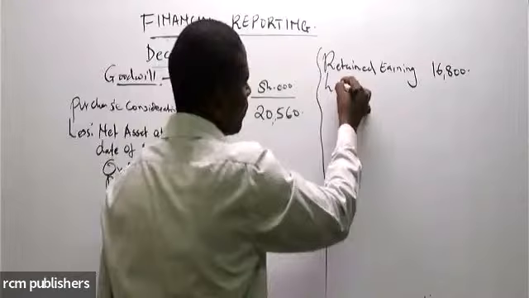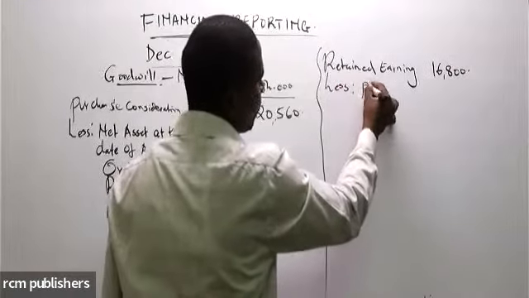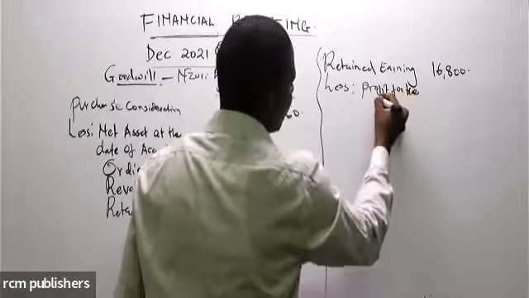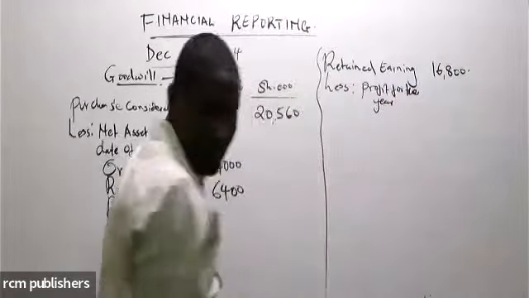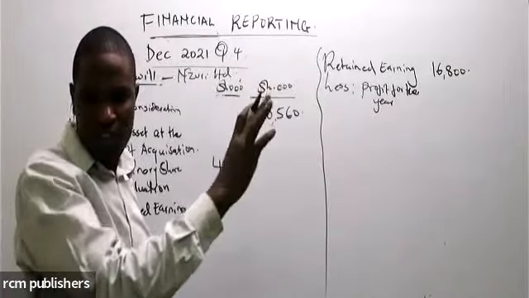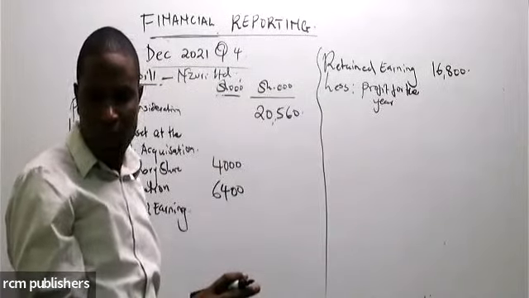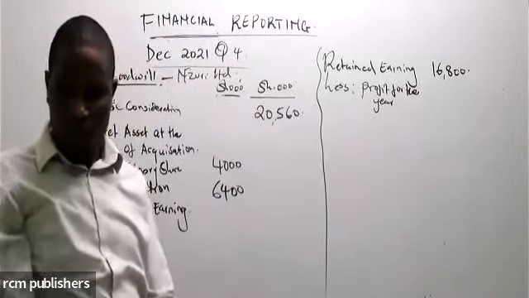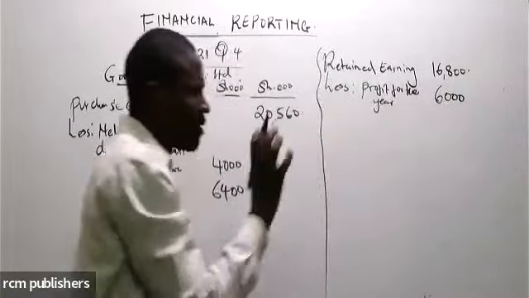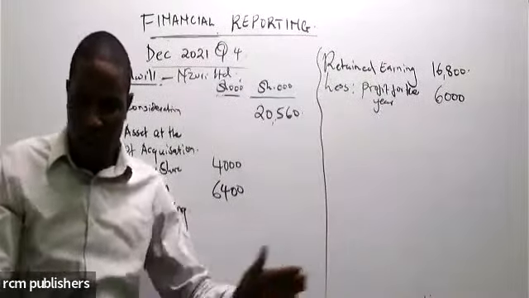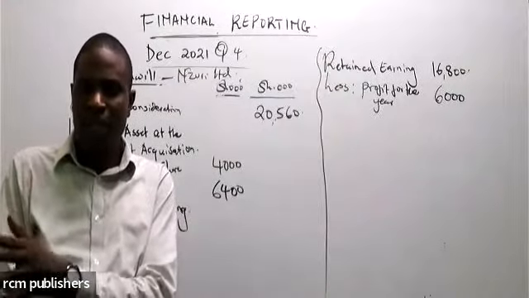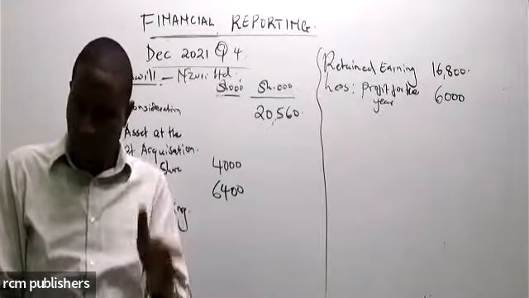Profit for the year, reported profit, is 6,000. But remember, the 6,000 was profit for the whole year, even for the 3 months that we had not acquired this company.